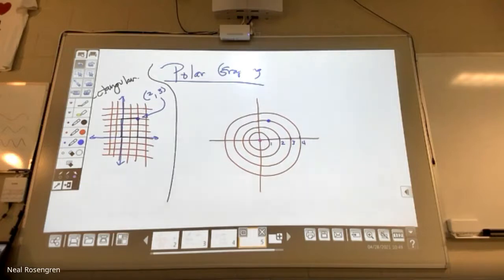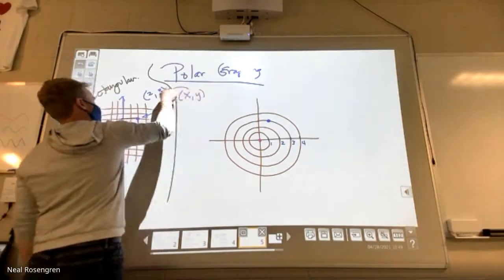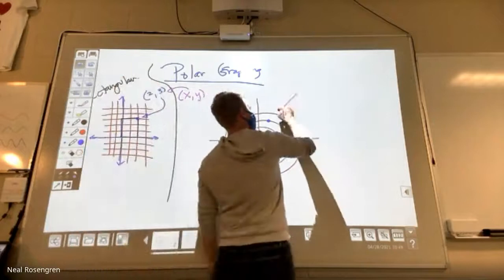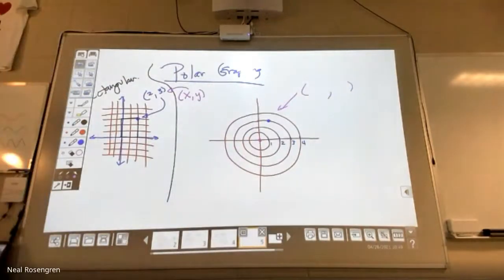And so what I want to do is, instead of defining it like this, which is xy, this over here is xy, I want to define that point right there by doing exactly what you did. Get out to the correct circle, and then let's open up an arc and get there. How do you think we could measure where that point is based on those two things? X and the radius. Right? Let's get ourselves in the X direction moving out, and then let's open up an angle to get there.